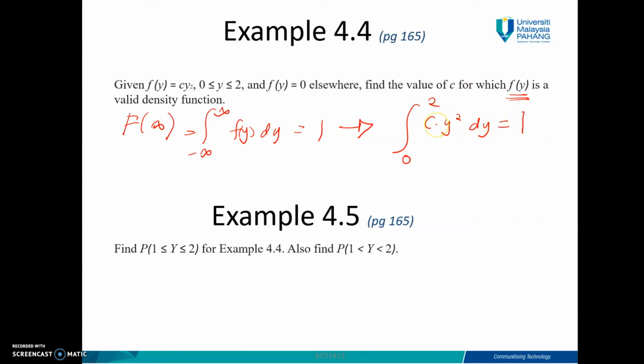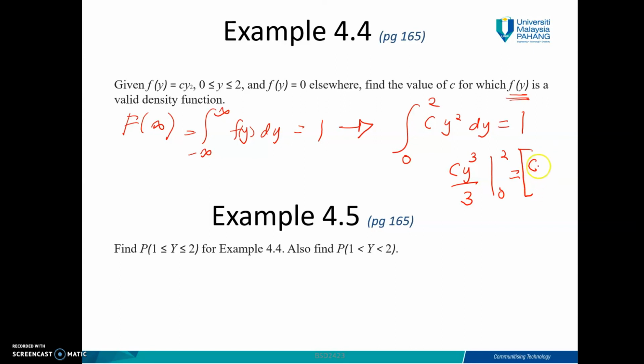So you integrate this one, and you will get cy cubed over 3, from 0 to 2. So what will we get? Here will be 2 cubed: 2 times 2 is 4, 4 times 2 is 8, isn't it? I'll show you step by step.